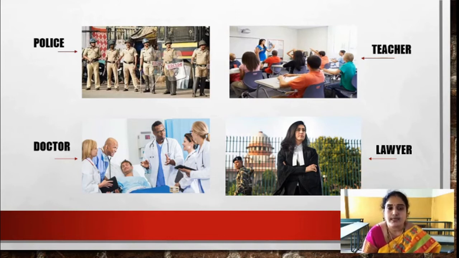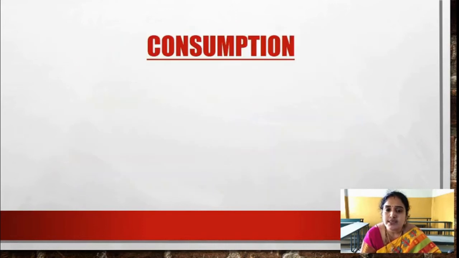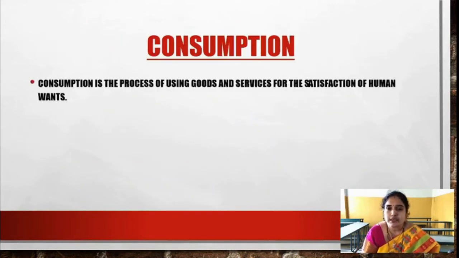Now let's come to consumption. What is consumption? Consumption is the process of using goods and services for the satisfaction of human wants. So when we are purchasing goods and services for our self-consumption, for our utility, or in order to satisfy our own wants, then it is called consumption. We are not purchasing the goods in order to resell them. We are purchasing the goods in order to consume them. That final consumption good is helpful for the satisfaction of human wants.